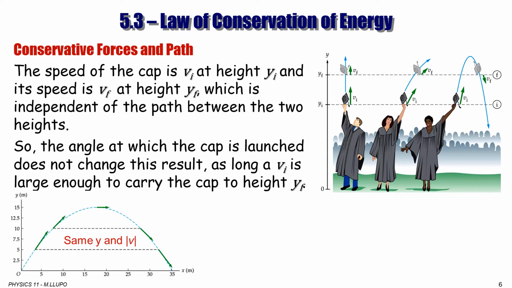We have seen this type of thing before when we studied projectile motion. We know that at the same level, you have the same magnitude of velocity, but the magnitude of velocity is just a speed.